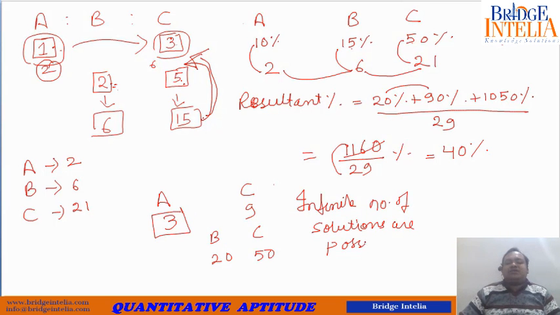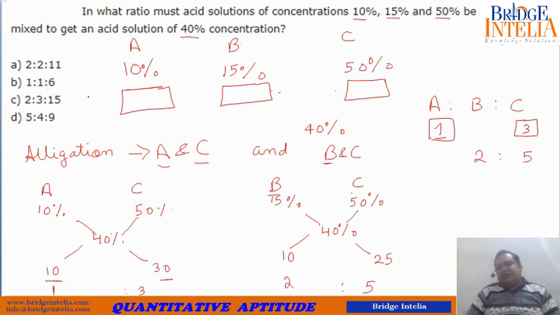So if an infinite number of solutions are possible, let's have a look at the options. None of the options says that there are infinite solutions. So how is this possible? You saw that many different answers are possible, but the options do not say so. So this basically means that any one out of these 4 given options is going to fit the given description, or any one is mathematically feasible. So how are you going to find which one is mathematically feasible?